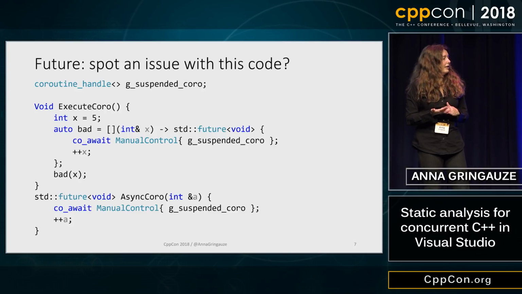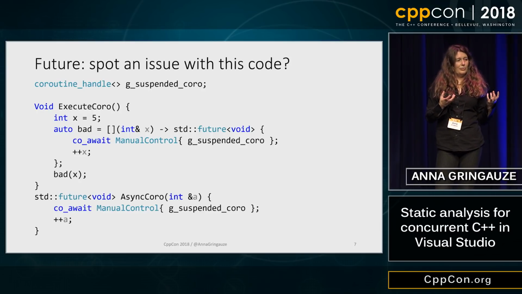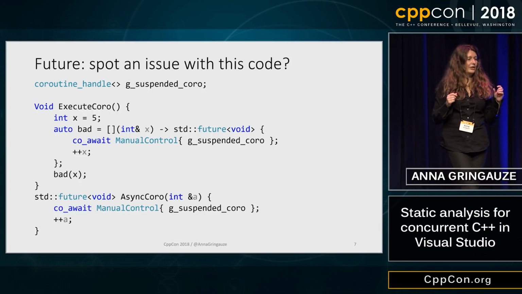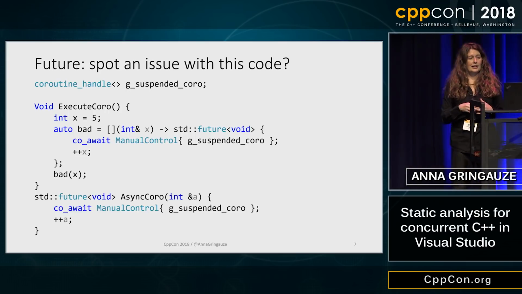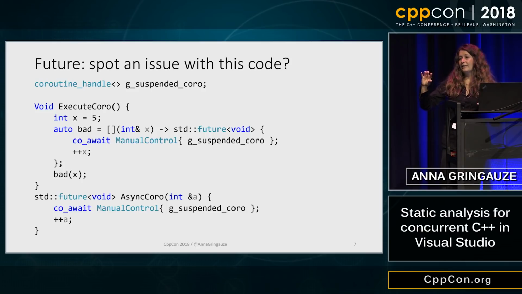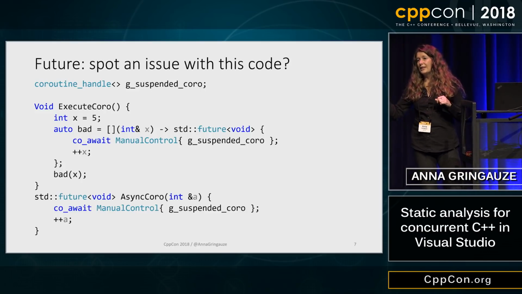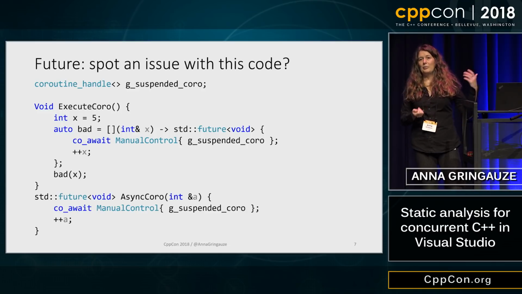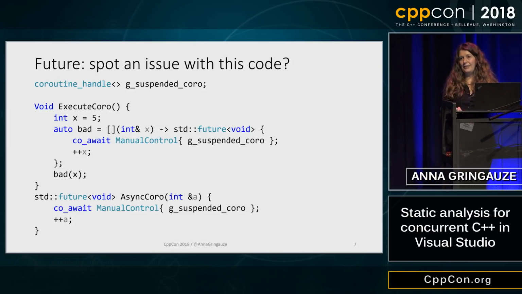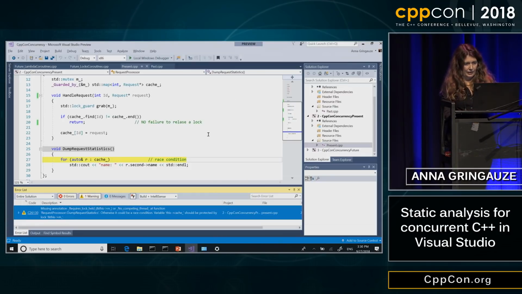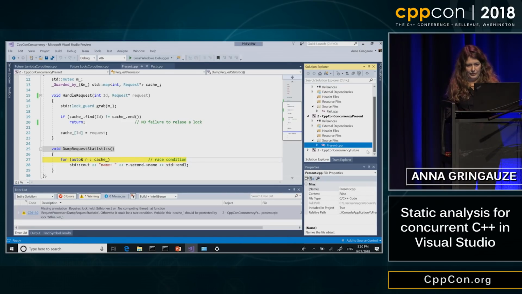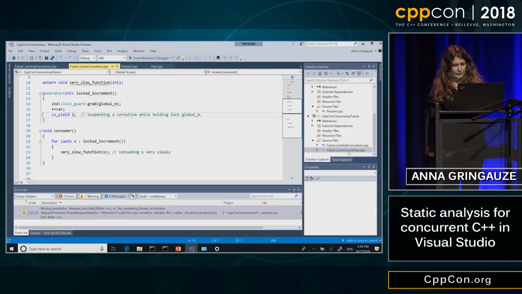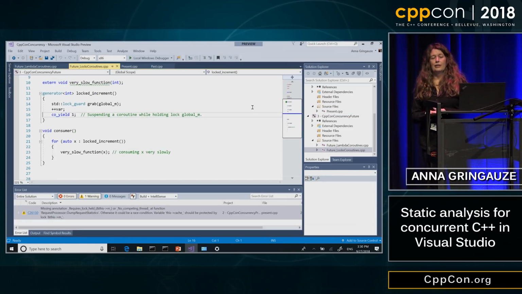So in async coro, this is a coroutine itself, which is passed A by reference. The coroutine is created, which eventually gets executed, and it increments A. We don't know where A lives. The caller might have it on the stack. So A might be dead by the time the coroutine executes. So let's see if static analysis can help here and catch those errors as well. So I'll go to the future. This is our first example with locking while yielding.